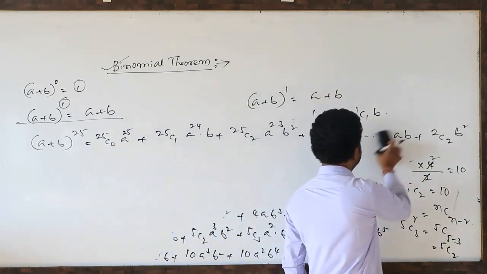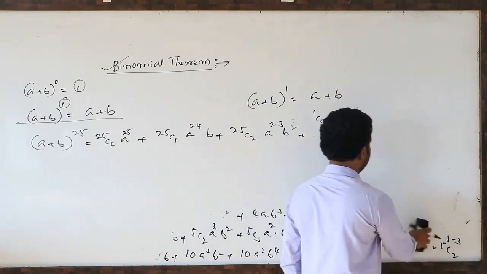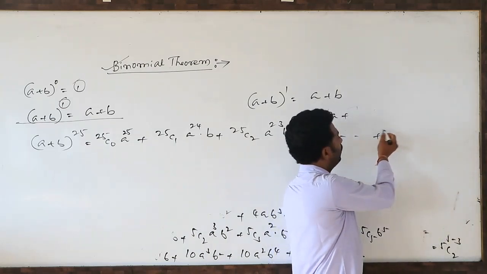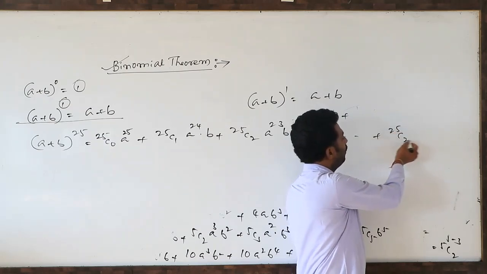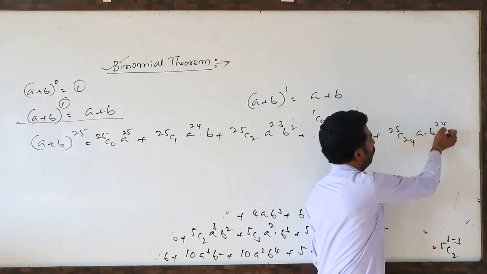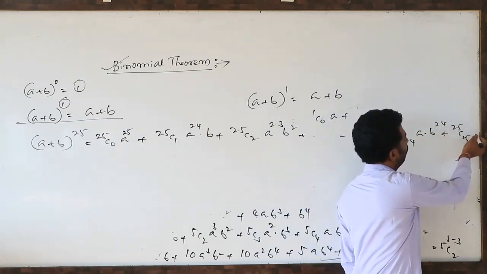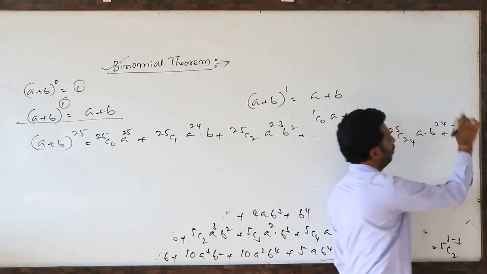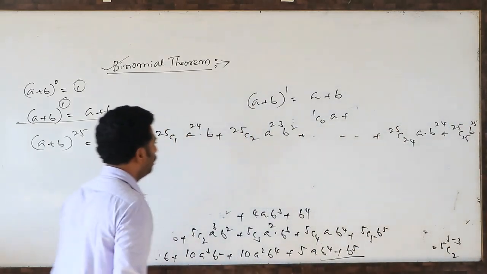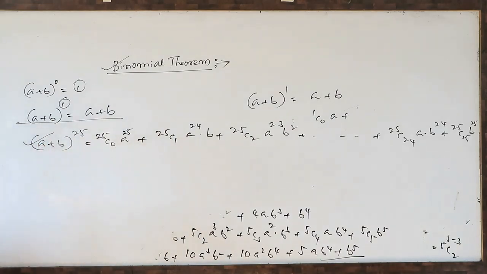Can you guess what the last term is? The last term is 25. First I will write 25c24. That is a into b to the power 24. The last one is 25c25 b to the power 25. So this is the way of expanding a binomial expansion.